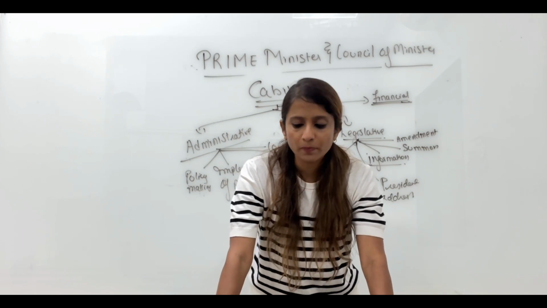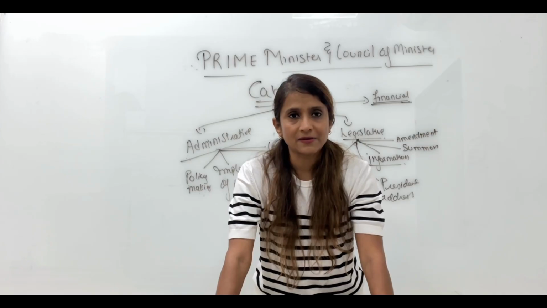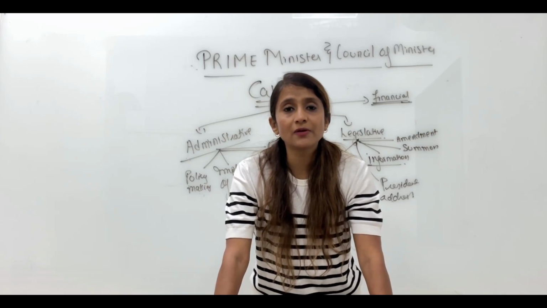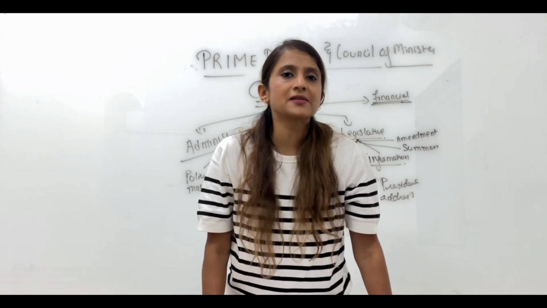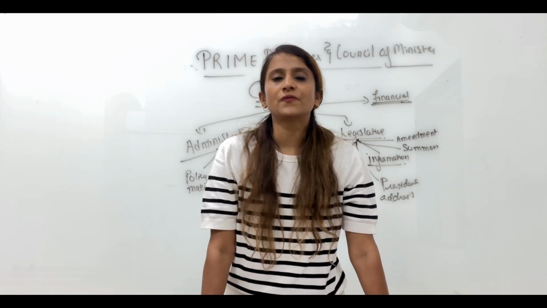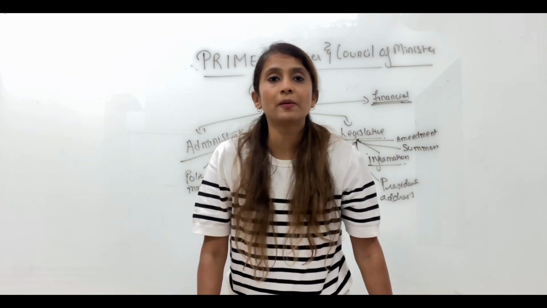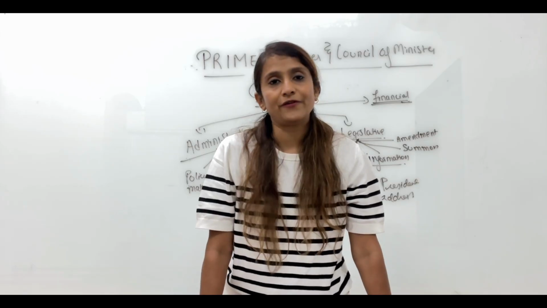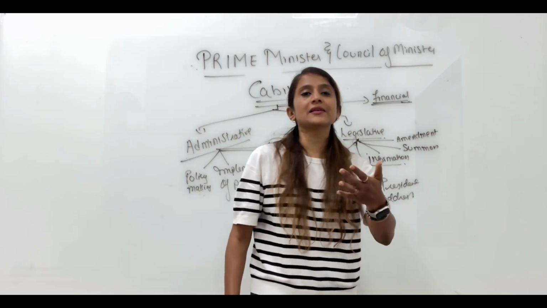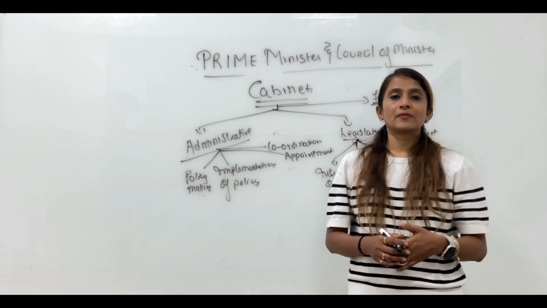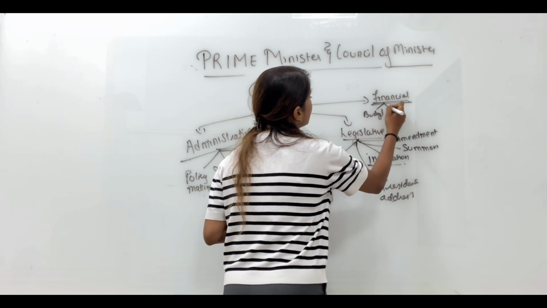If any amendment to the budget proposal against the wish of the cabinet is passed in the Lok Sabha, it amounts to a vote of no confidence. So once the cabinet has decided the numbers in the budget, no amendments can be made against its wish. If that proposal has been passed and they want to amend, it can lead to no confidence. Also, the government finances are decided by the cabinet. So budget, then finances.